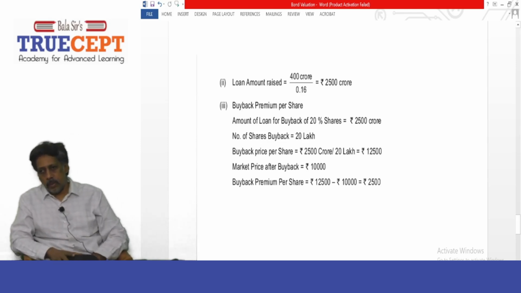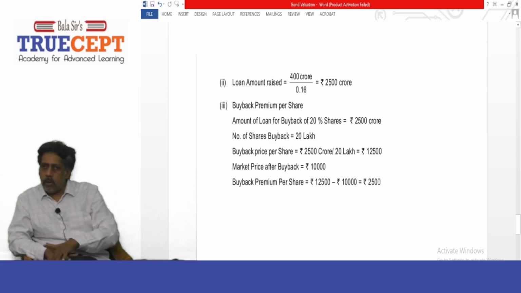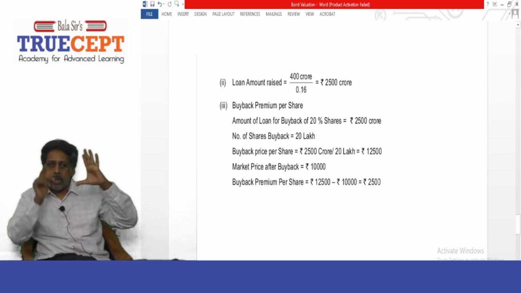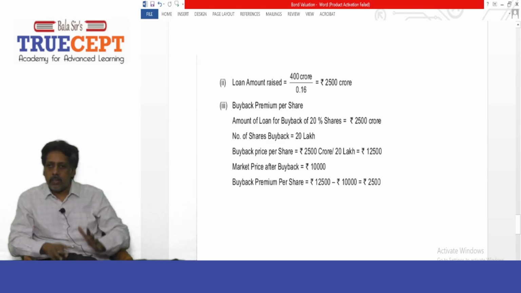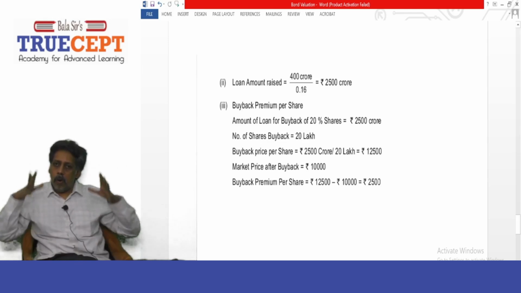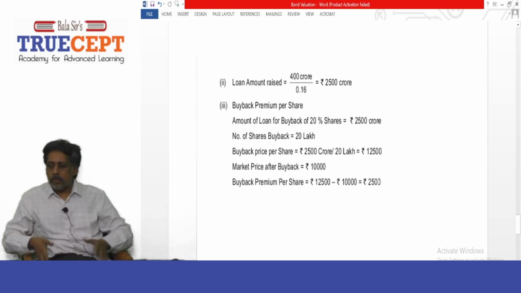Rupees 2,500 crore. That is the amount you can borrow for the purpose of buyback. Got it? That is the amount of loan you can borrow. Now you cross check also. What is 2,500 crore loan into 16% interest? It will give you rupees 400 crore. Understood?